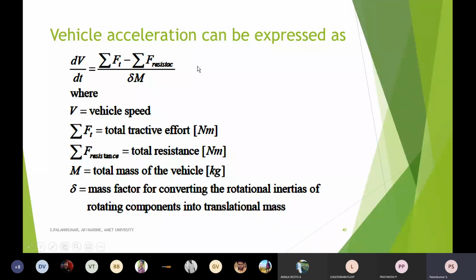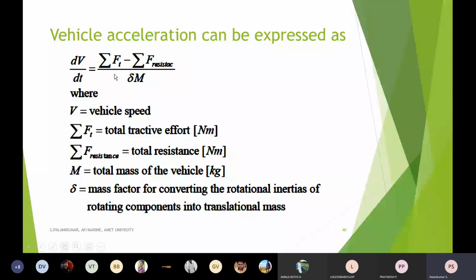If this difference is positive, dv/dt will be positive. Otherwise the acceleration will be in the opposite direction, negative. So the tractive force should be more, divided by the mass of the vehicle. The mass decides the magnitude of the acceleration.